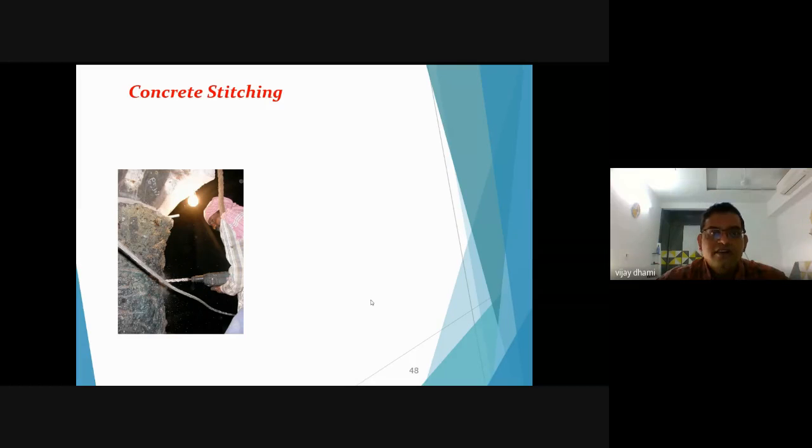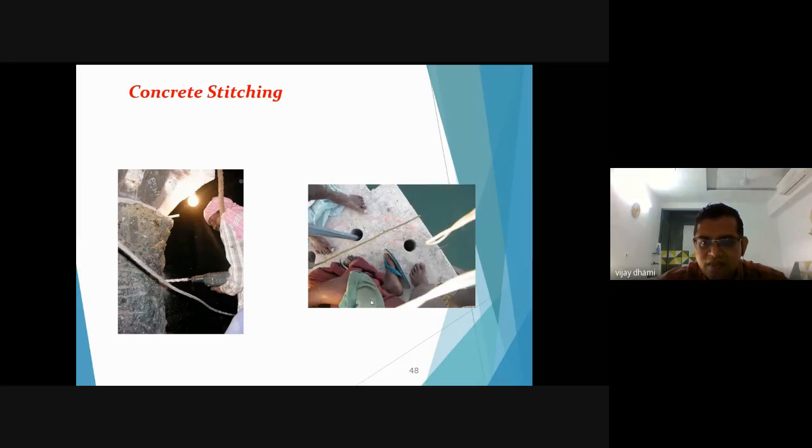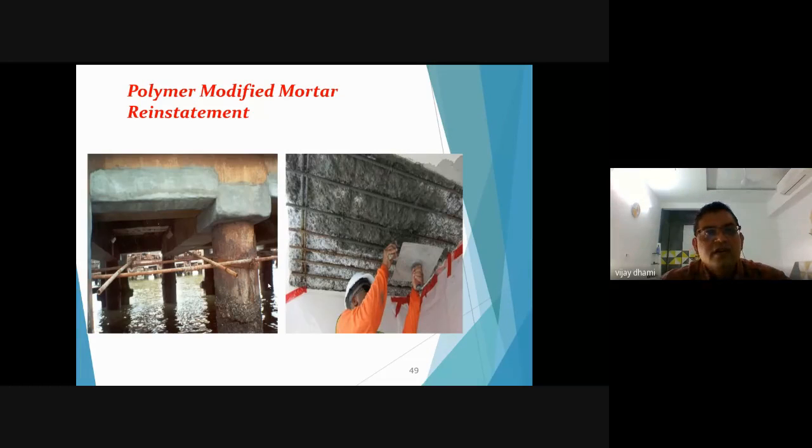Another technique is concrete stitching. Concrete stitching can be used for settlement kinds of cracks, when you are attaching concrete members, or when concrete members fail in shear. At that time you use this kind of technique to get it repaired. If your concrete is cracked, you are stitching your concrete by using this technique. You are providing a main reinforcement in this part, and in this part you are attaching it to the concrete.